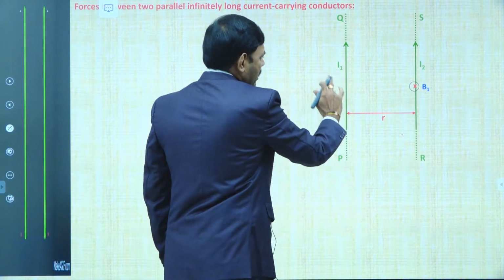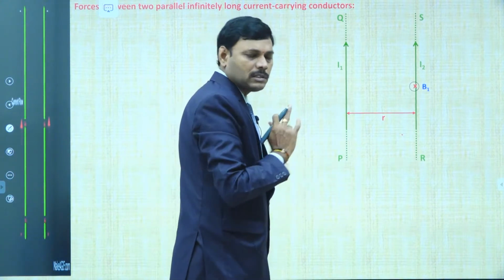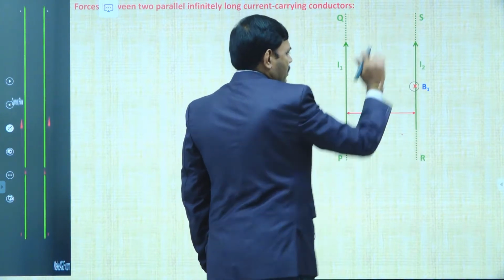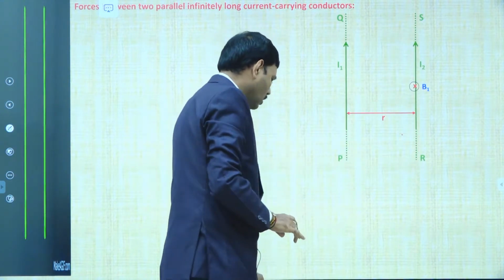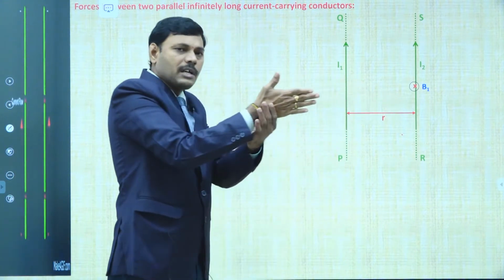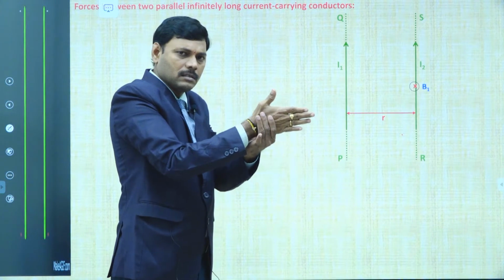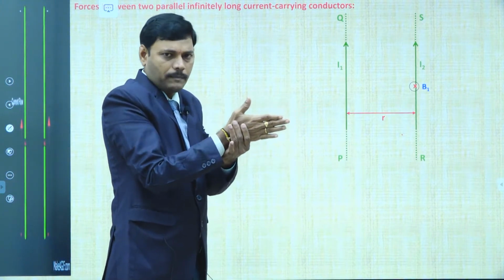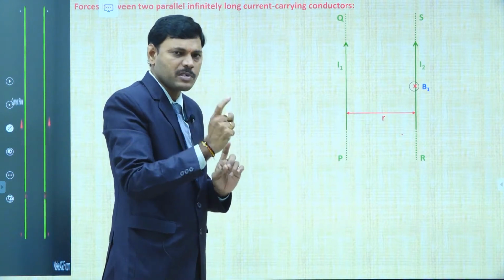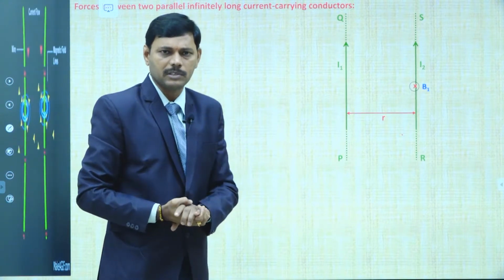This I1 current carrying wire produces magnetic field B1 along the second wire RS. So to know the direction, consider your right hand. Directions are most important. Not only formulas and definitions, directions are very important, especially in the moving charges and magnetism chapter, students.